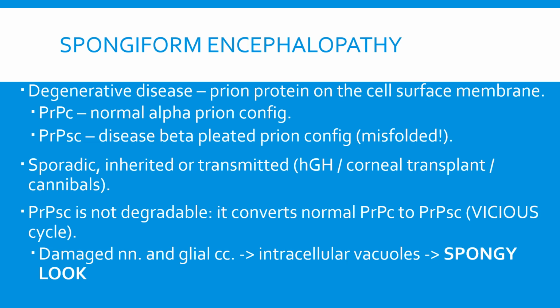That is an example I'll leave till the end. PrPSc is not degradable. In fact, what it does is that it converts normal prions to the diseased prions. So it's a vicious cycle. And damaged neurons and glial cells eventually will contain intracellular vacuoles, and this is why we have a spongy look.